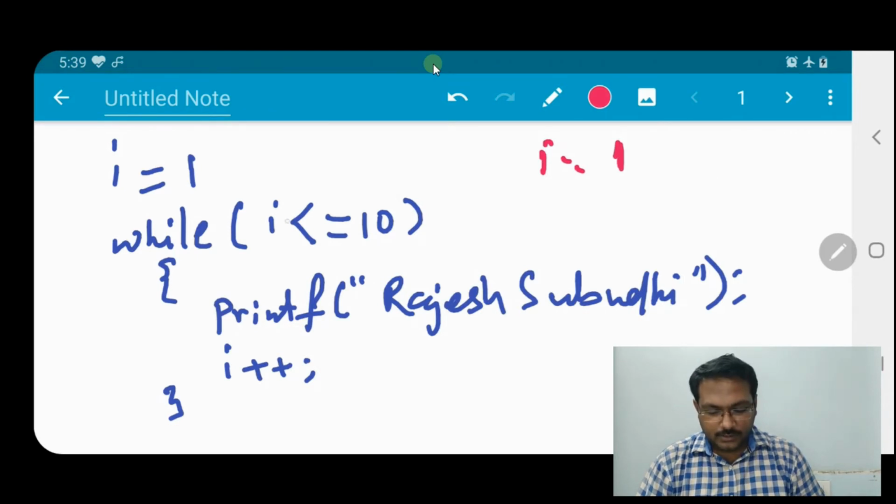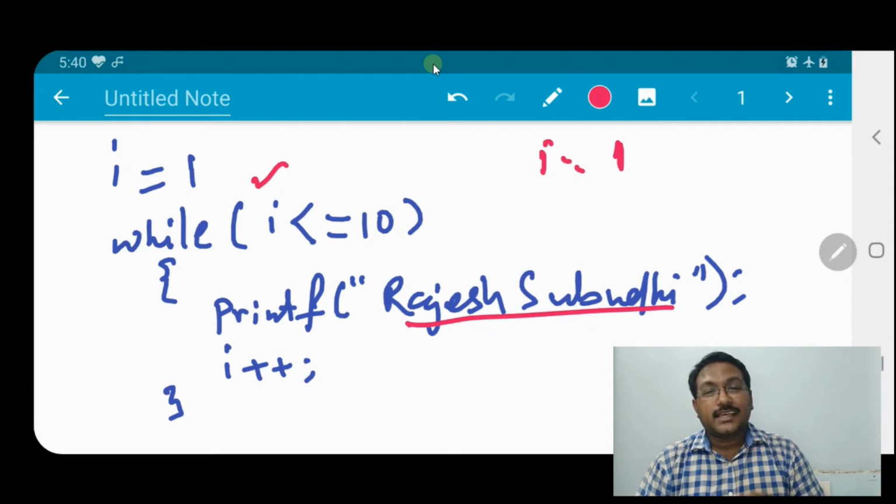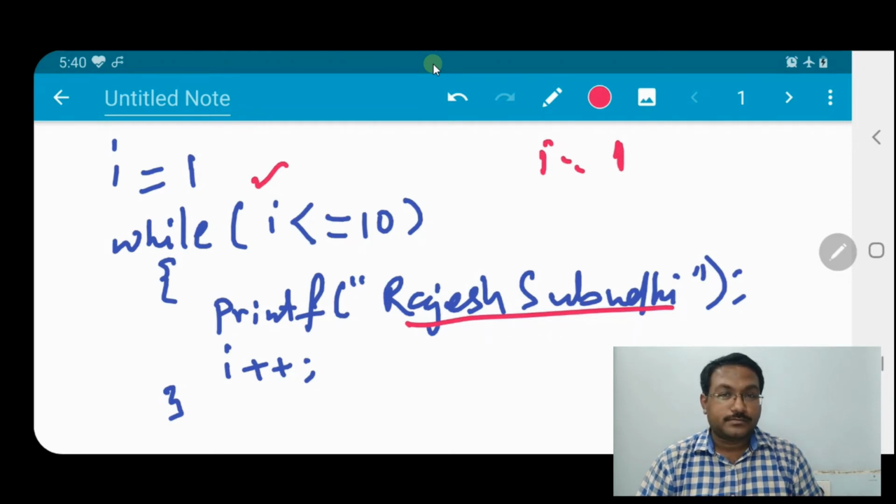So here we will check I, that means 1 less than or equal to 10. Is it true or false? Yes, it's true. That means we will print my name first. Then I is incremented with I plus plus. You can see the operator video where I have explained what plus plus is. I plus plus indicates I is equal to I plus 1. Whatever may be the value of I, it will be incremented by 1. So the value of I was 1, now it's 2.